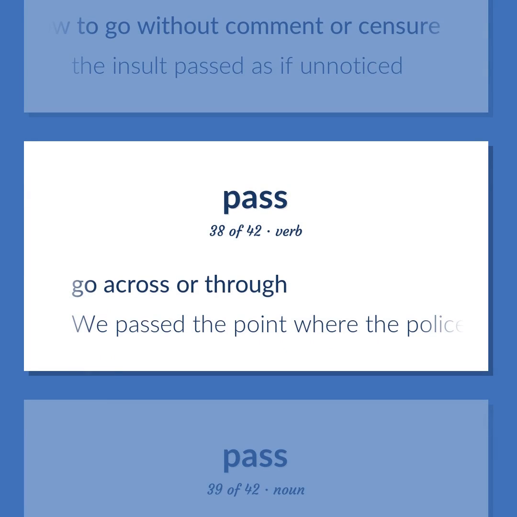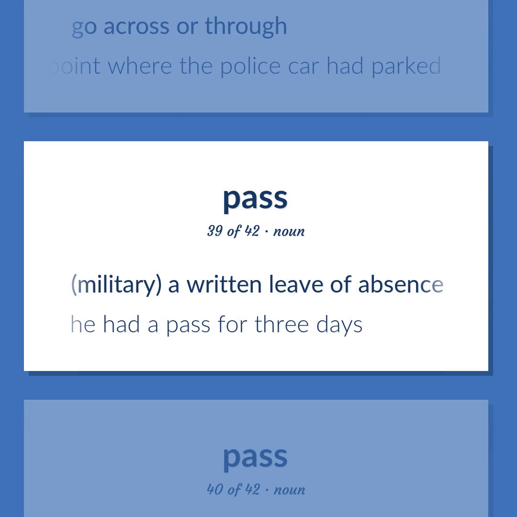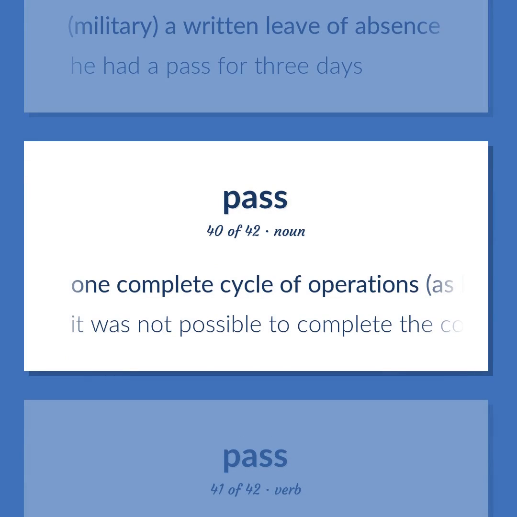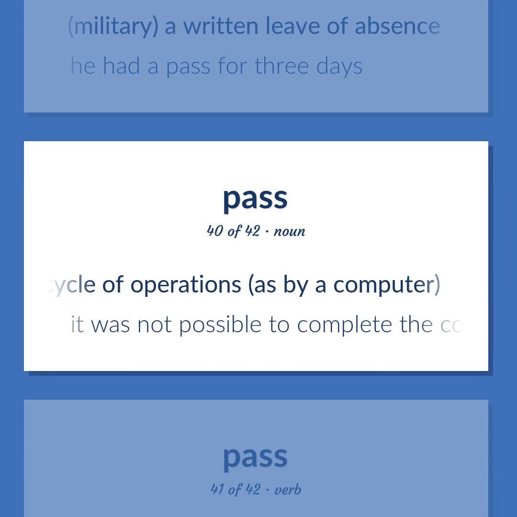Go across or through. We passed the point where the police car had parked. Military, a written leave of absence. He had a pass for 3 days. One complete cycle of operations, as by a computer. It was not possible to complete the computation in a single pass.